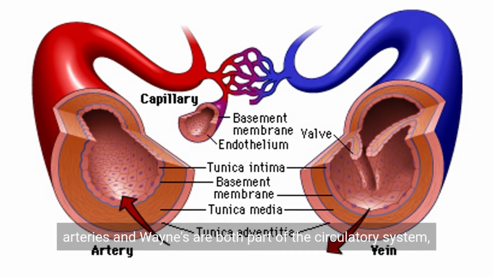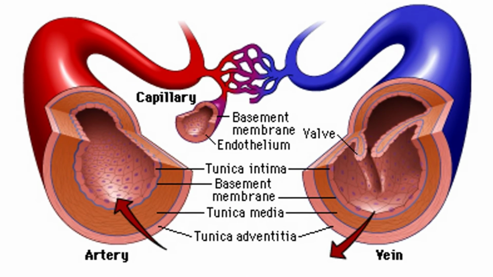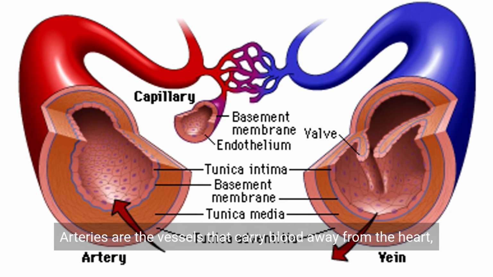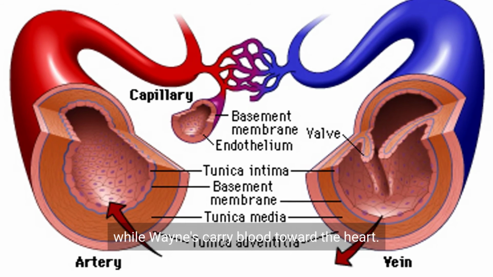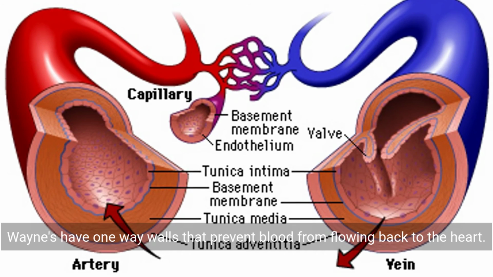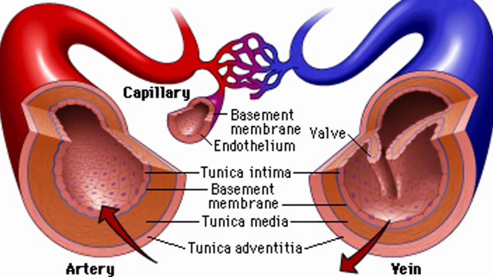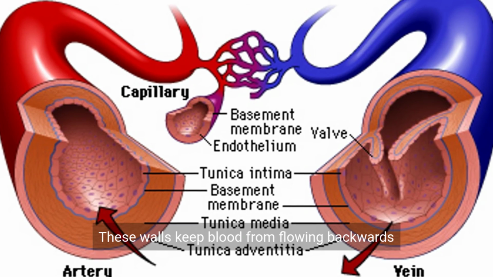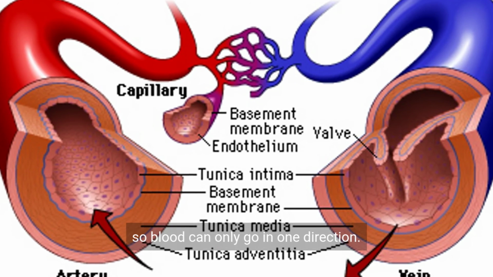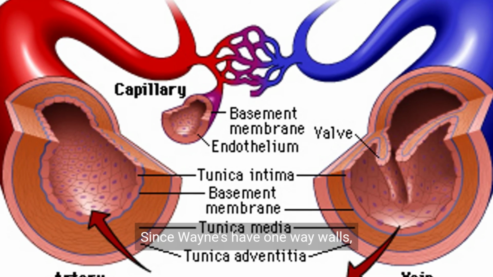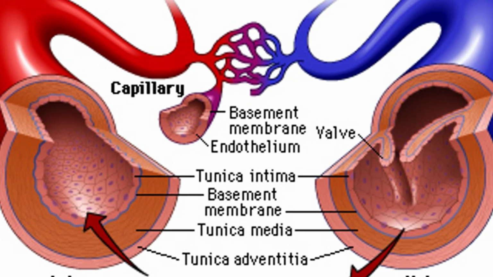Arteries and veins are both part of the circulatory system, but they are very different. Arteries are the vessels that carry blood away from the heart, while veins carry blood toward the heart. Veins have one-way valves that prevent blood from flowing back. These valves keep blood from flowing backward, so blood can only go in one direction. Since veins have one-way valves, they can only move blood toward the heart.